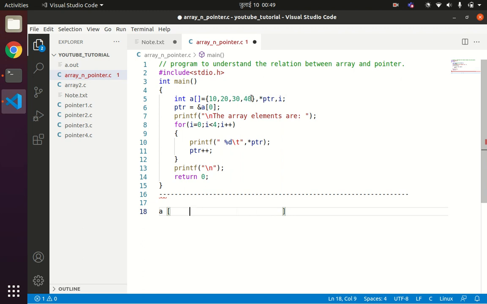So 1, 2, 3, 4. Okay, so they are initialized with 10, 20, 30 and 40.